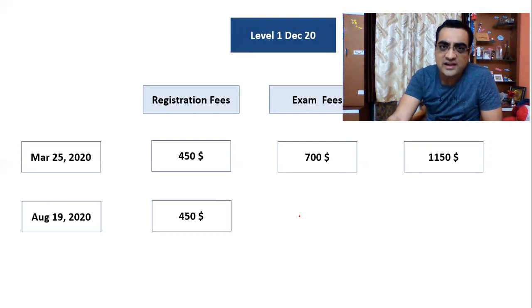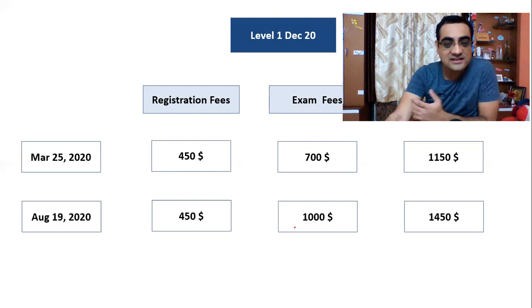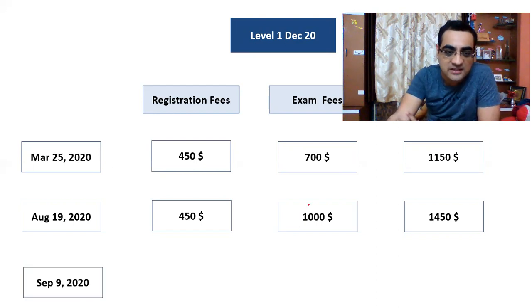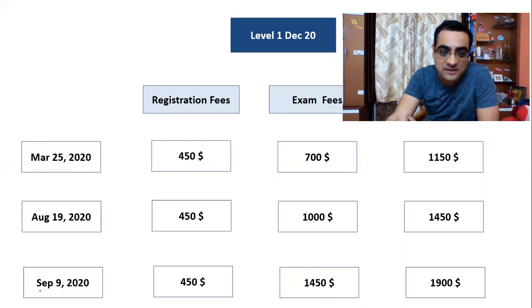$450 of registration fee continues. There is no change, but exam fees become $1,000. So that becomes $1,450 total. And if you are a late Latif, if you miss out the 19th August deadline also, then the registration fee still remains $450, but exam fees increase to $1,450. Together it becomes $1,900. Big exam fees for late Latifs. And after September 9, even late Latifs can't do anything.